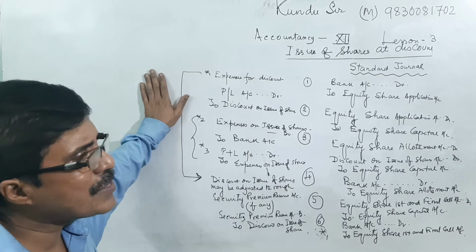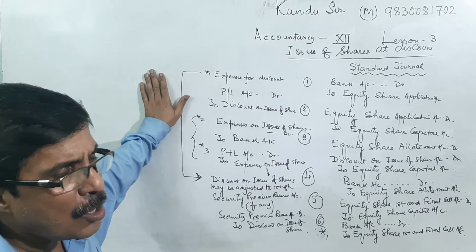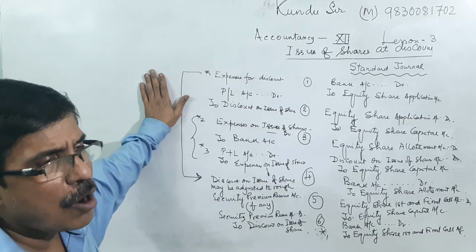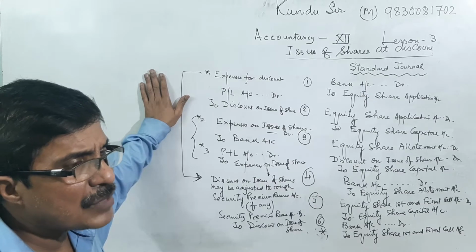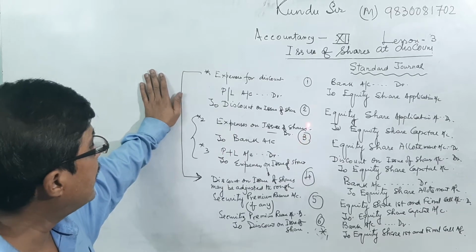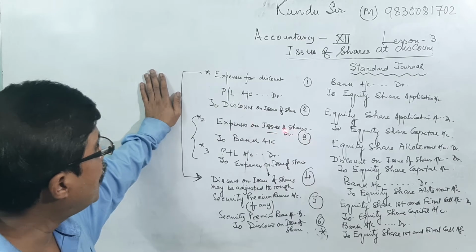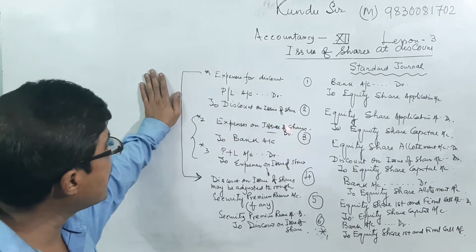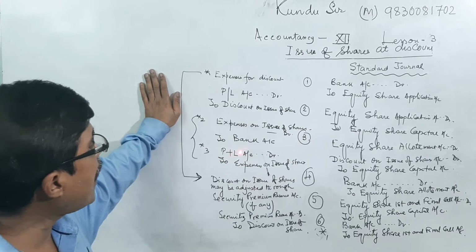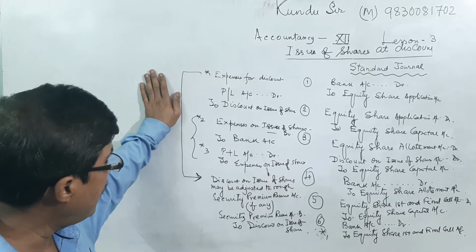They are other expenses, such as underwriter commission, advertisement, or any expenses to promote the issue or circulate information regarding the issue of shares. The entry is expenses on issue of share account debit to bank. Then the expenses on issue of shares will be transferred to PL account debit to expenses on issue of shares.